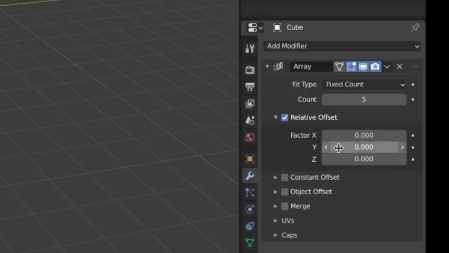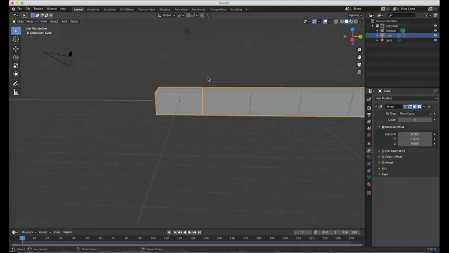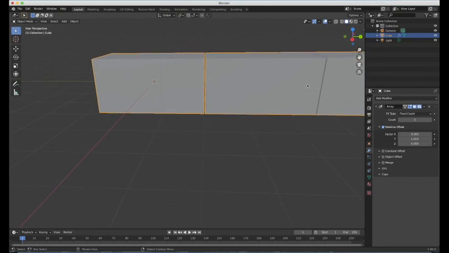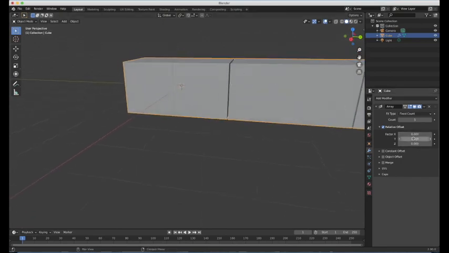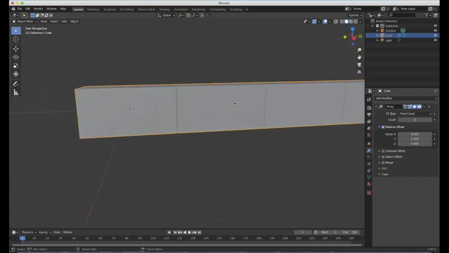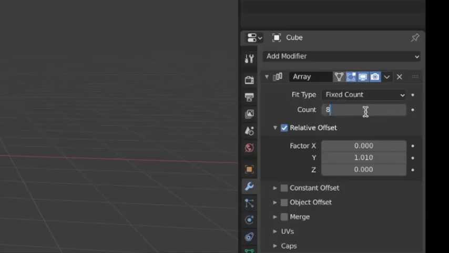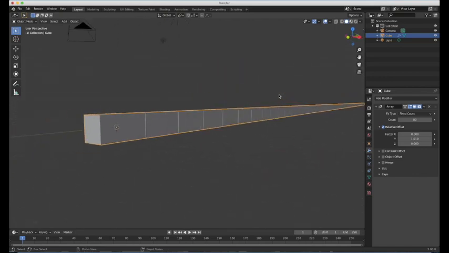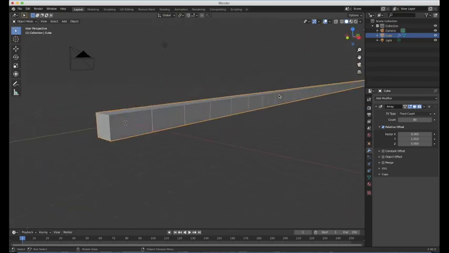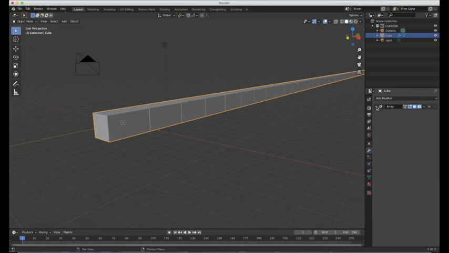We're going to go down to the y-axis here and change the value to 1.010. So the 0.010 is what gives us this little gap. We just want a tiny little gap. So yeah, I'm just making it a little bit more than 1, basically. And now we just want to type in the number of bricks. So this value is going to be, I'm going to make it 80. I want it to be 80 bricks long. Press enter, and there we go. So that's what the first array is going to control. I'm just going to minimize this one for clarity.